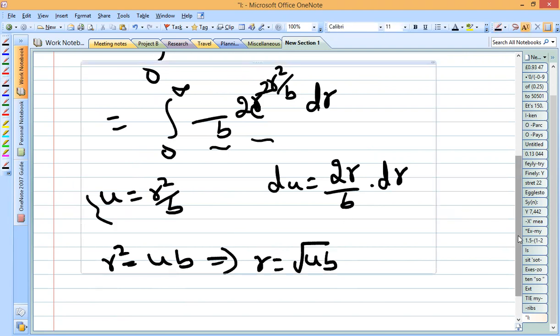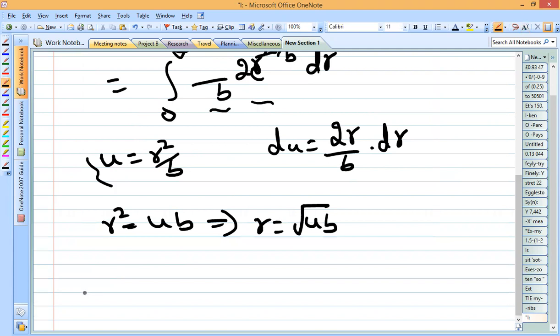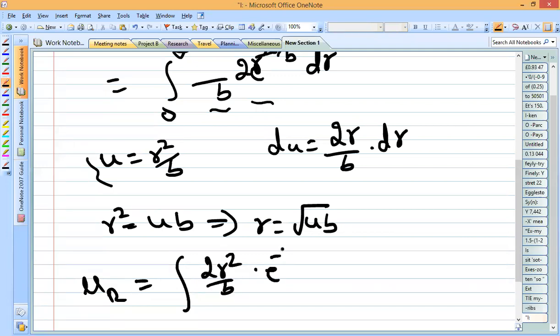So here we can write mu r is equal to integral. So here what we had was 2r square by b into e to the power minus r square by b into dr, right? So now in this equation you are going to make some substitution.